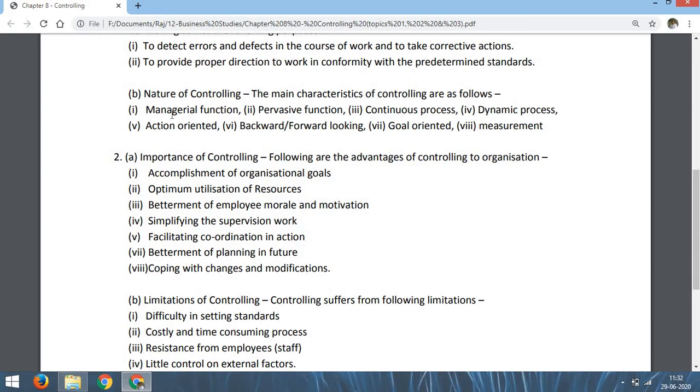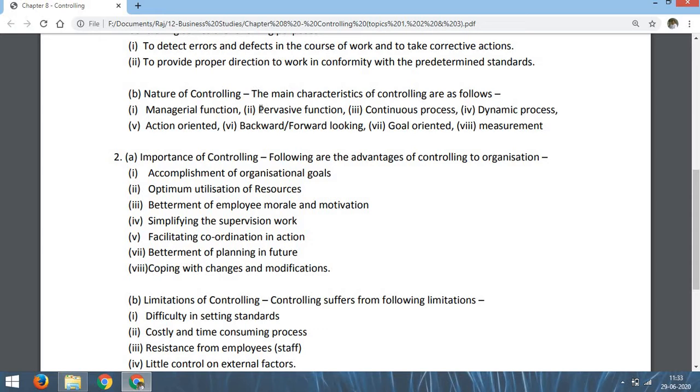First one is managerial function. Controlling is a managerial function. That means controlling is done by managers at all levels. Managers have to control. Controlling cannot be done by workers or laborers or staff. Controlling is done by the managers. So it is a managerial function. Second, pervasive function. It means controlling is done everywhere, in every organization, at every level, in every department.